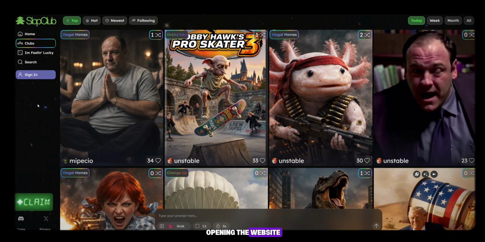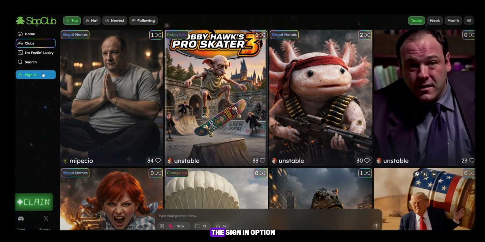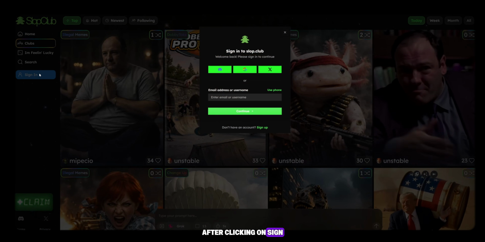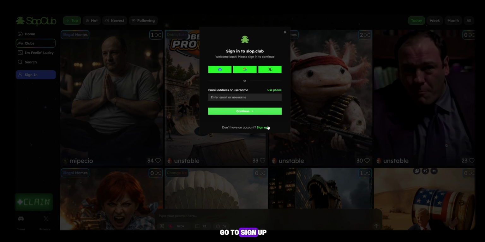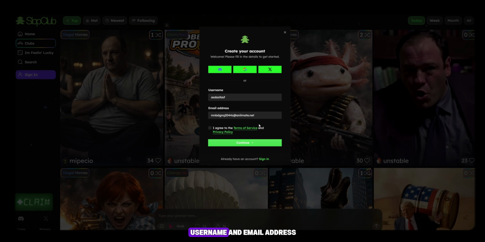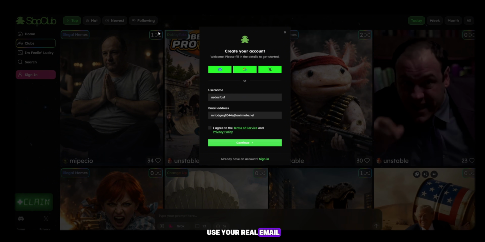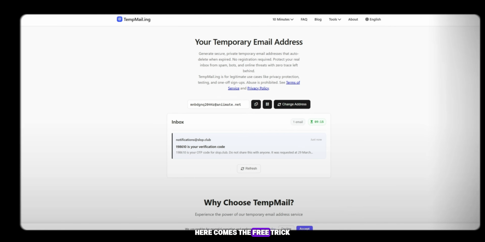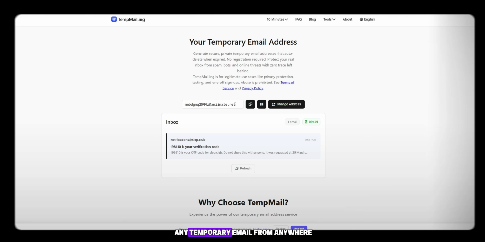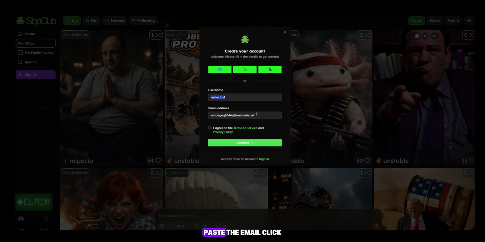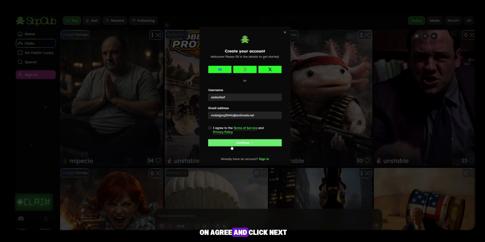After opening the website, go to the Sign In option. After clicking on Sign In, you have to go to Sign Up. Here you will see username and email address, but you should not use your real email. Here comes the free trick. You have to open any temporary email from anywhere, like temp mail or any temporary mail website you prefer. From there, copy your temporary email, come back, enter any username, paste the email, click on Agree, and click Next.